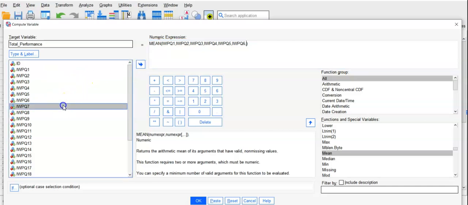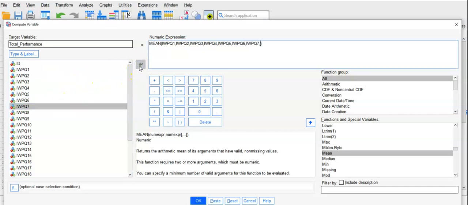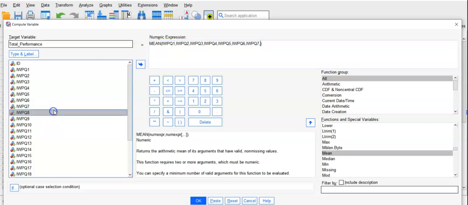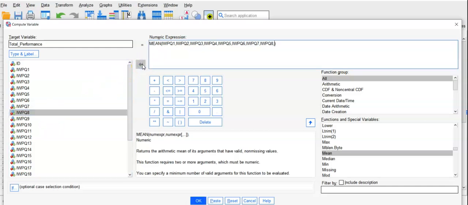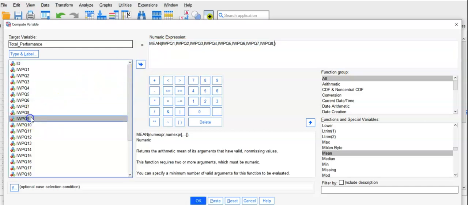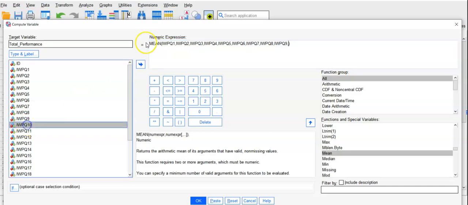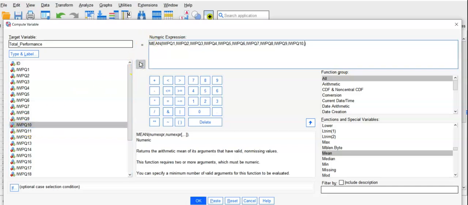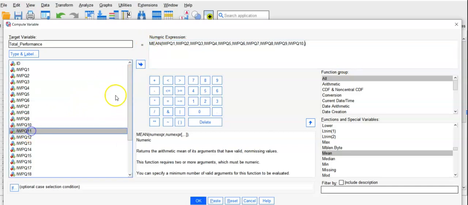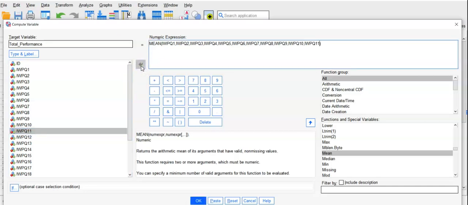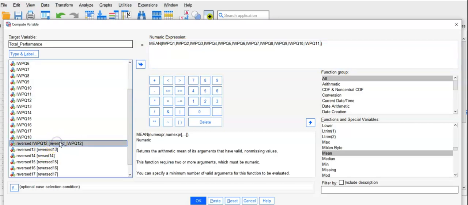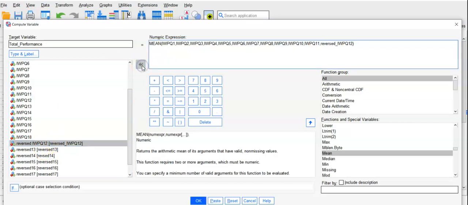Then 7, okay, and then 8, yes, and then 9, yeah, be careful, 9, and then 10, yes, and then 11, yes. Now be careful, not the Q12. You have to go to the reversed one, this one.